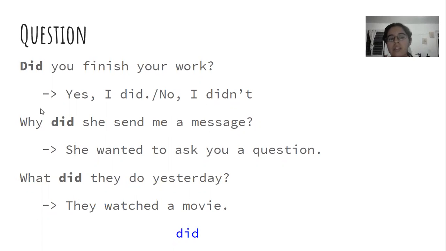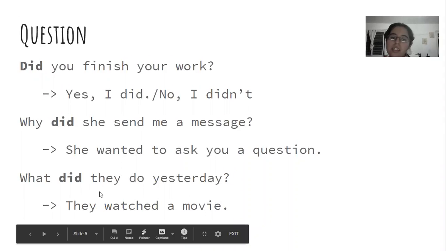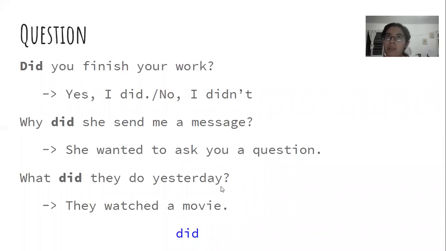Then the second one says, why did she send me a message? This one, the answer would be whatever reason she had. So she wanted to ask you a question, or she wanted to tell you something that she found out. The third one, what did they do yesterday? So they watched a movie. Maybe they did that, or they cleaned their house, whatever it is they did.